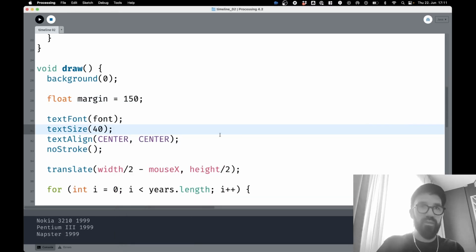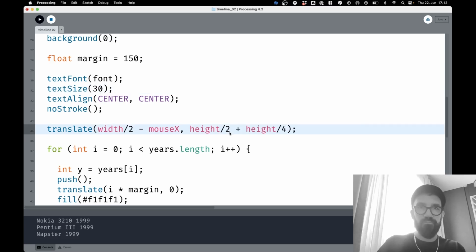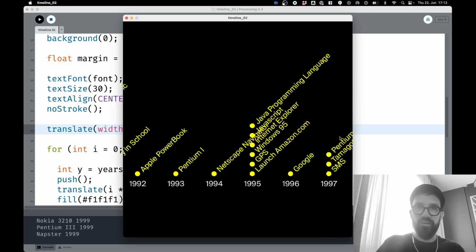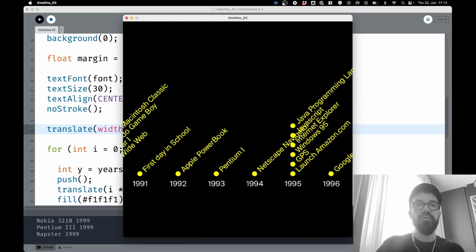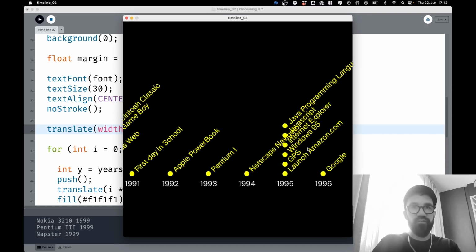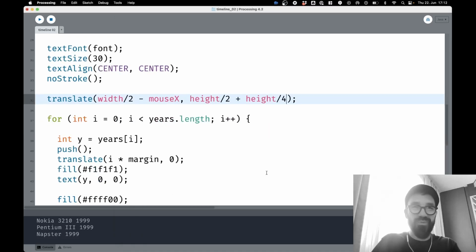Yes, amazing. Maybe I just want to make it a little bit more bold. Height divided by 2 plus height divided by 4. Yeah, that's great. So this is really beautiful, I think. Even though there are still overlaps, probably we have to extend the margin between these years. Otherwise, we cannot avoid these overlaps. But yeah, actually it just works, and I'm so amazed by that.